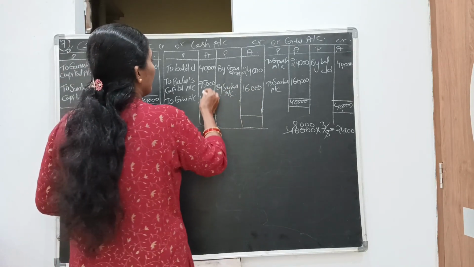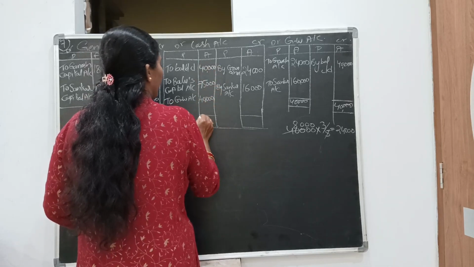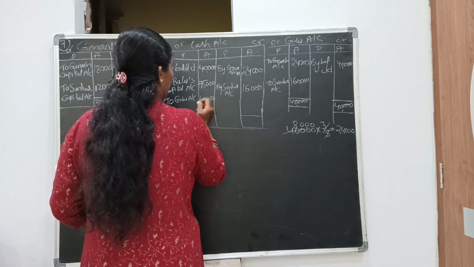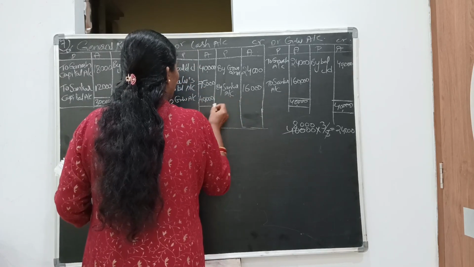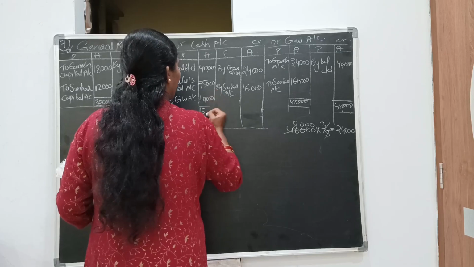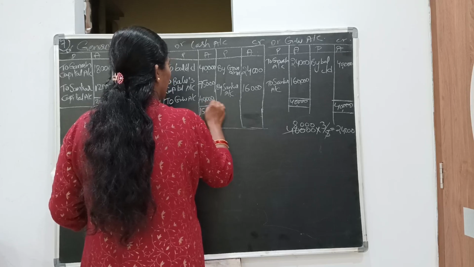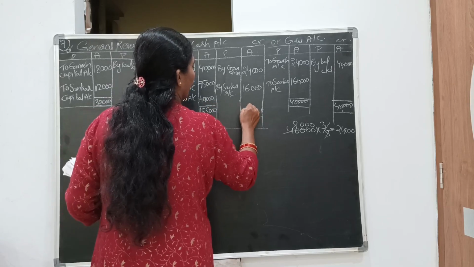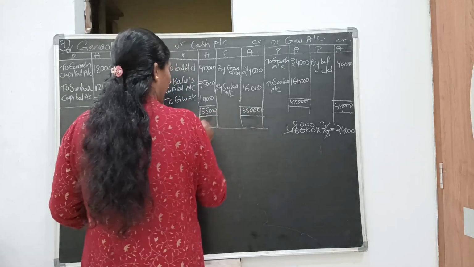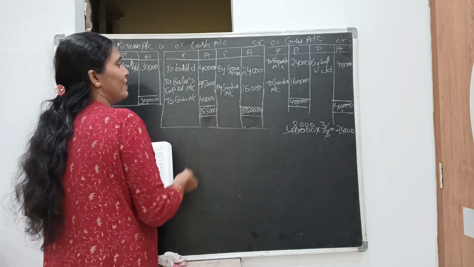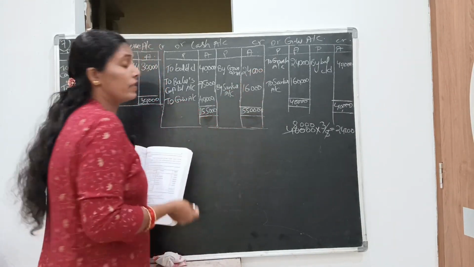Now make the total: 75, 115, 155. 1,55,000, the highest amount, we write on both sides. Now from 1,55,000 deduct 40,000.